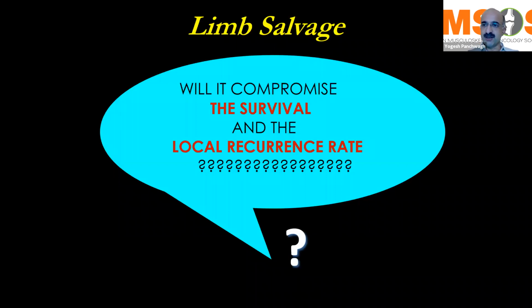And as I was mentioning earlier, a question that comes to our mind when we think of limb salvage in bone sarcomas is: will doing a limb salvage compromise the survival and the local recurrence rate?